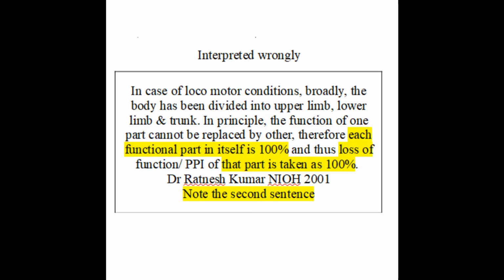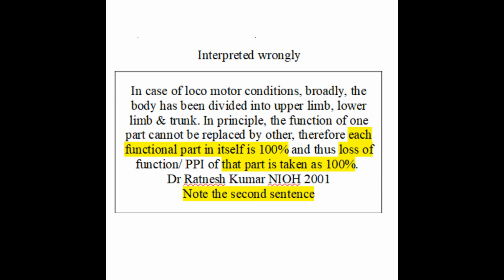However, in a publication by NIOH in 2001, there was a statement in the preface which is quite usually interpreted wrongly. It says, in case of locomotor condition, broadly the body has been divided into upper limb, lower limb and trunk. People usually read the first sentence and stop. They do not try to read the next sentence or understand the remaining matter, which is more important and has deeper meaning than the first misleading sentence.